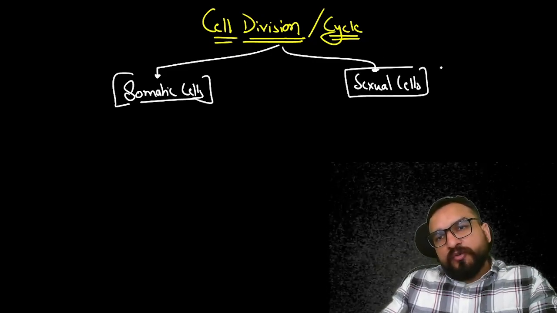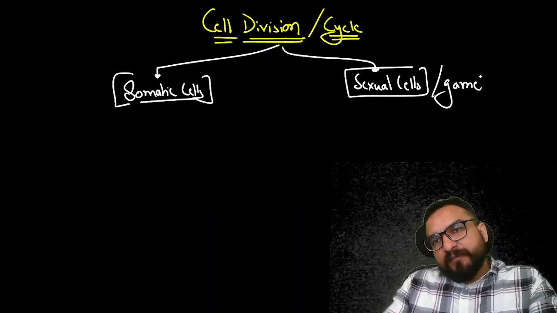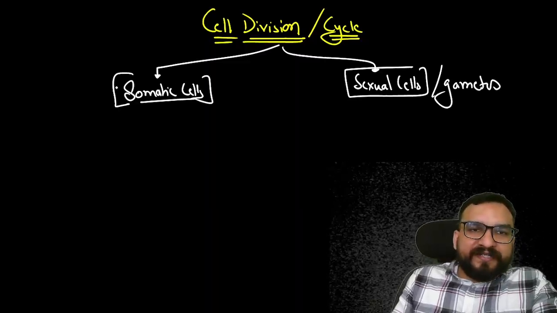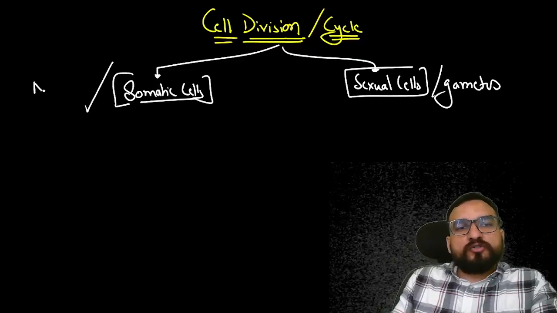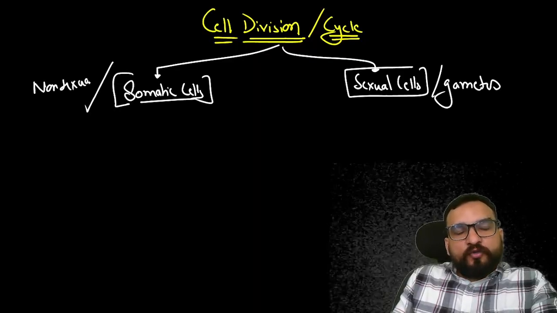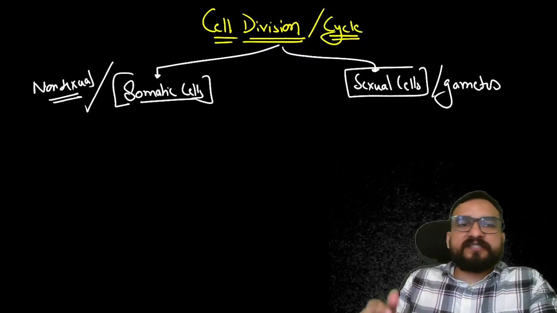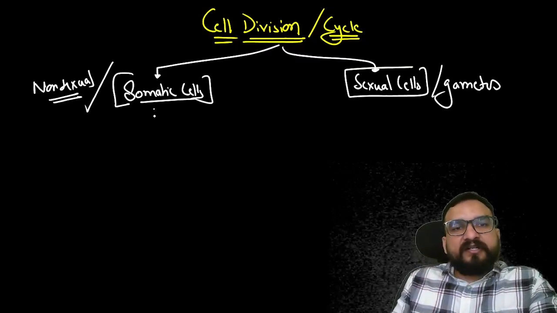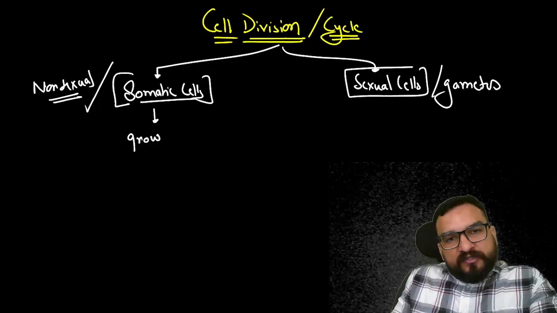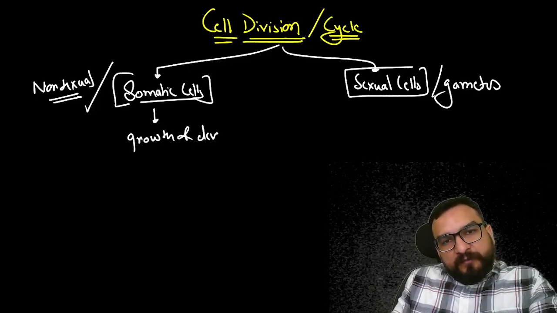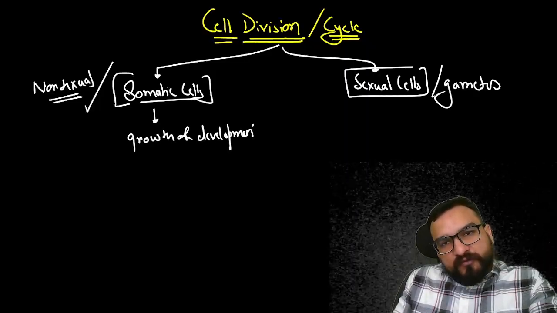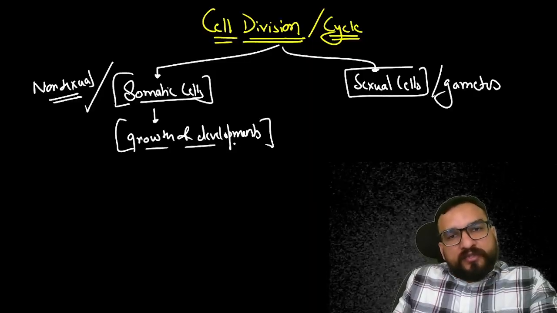These are also known as gametic cells, gametes. These are somatic cells, meaning non-sexual cells. In humans, height, eye color, hair, everything else which needs regeneration, growth and development. So this is needed for growth and development. In plants, stems, roots, everywhere you will be finding these cells. Growth and development is happening.